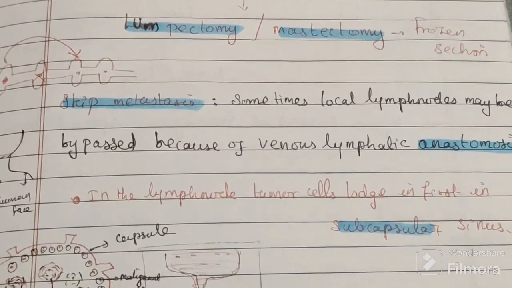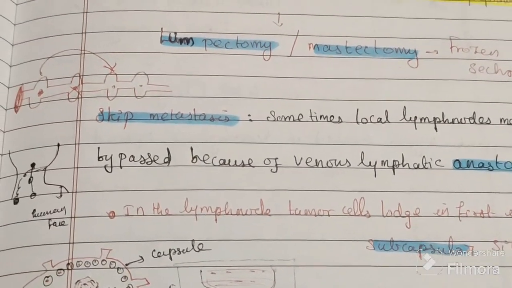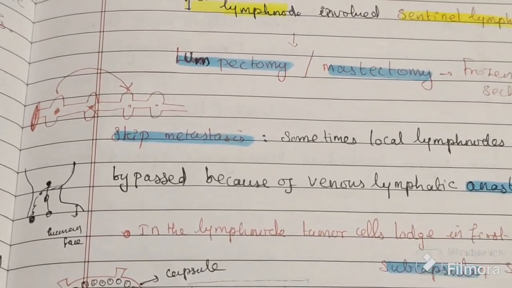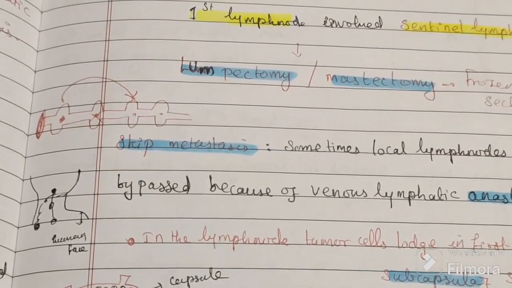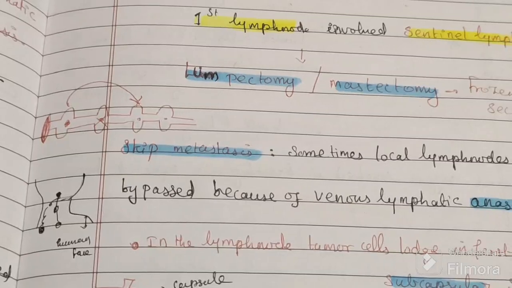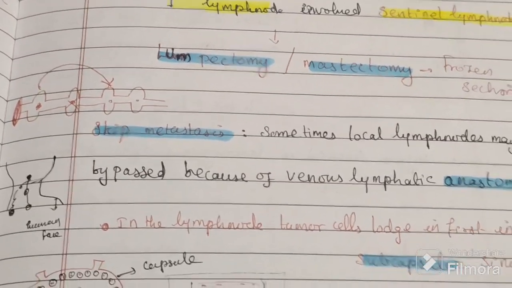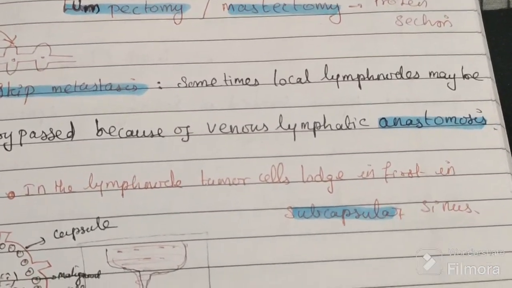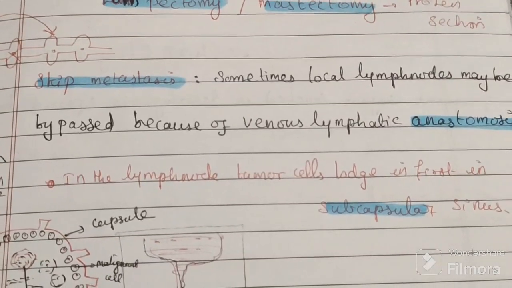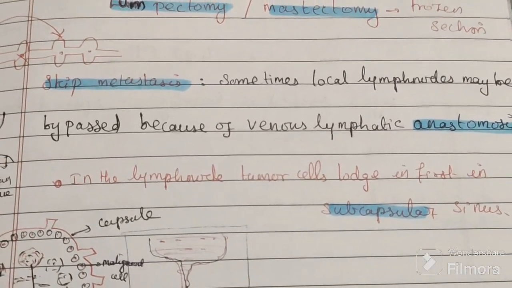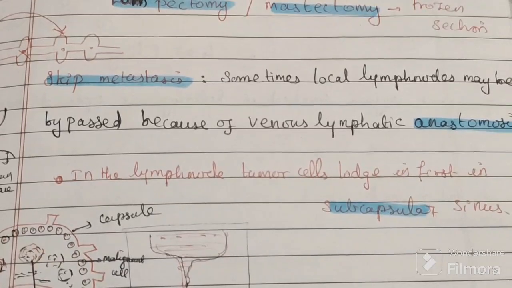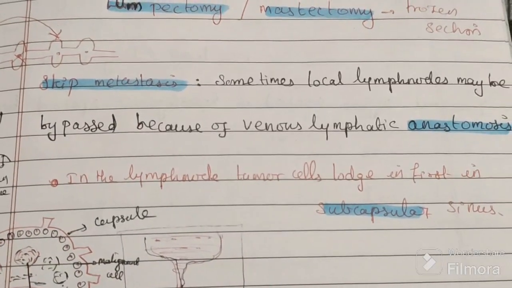So in skip metastasis, sometimes the local lymph node may be bypassed because of various lymphatic anastomoses. The skip metastasis can take place.